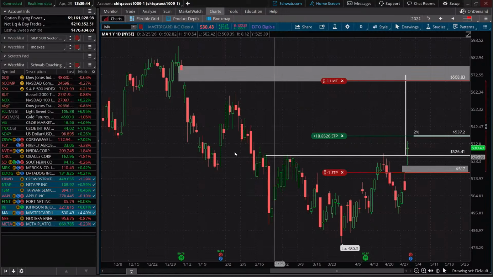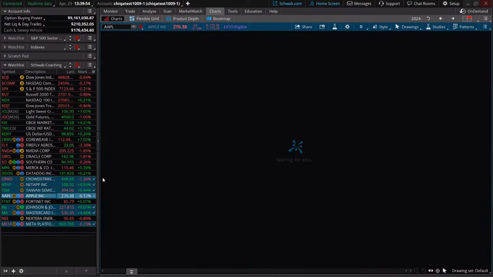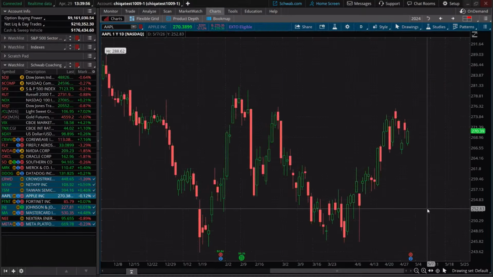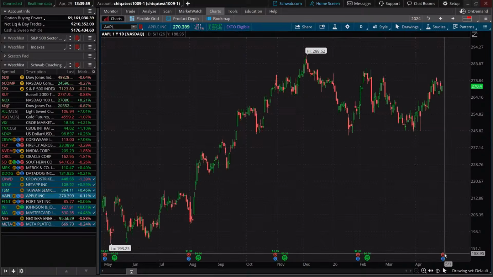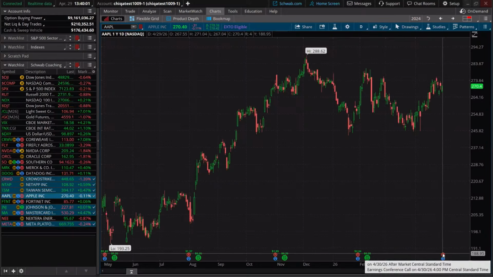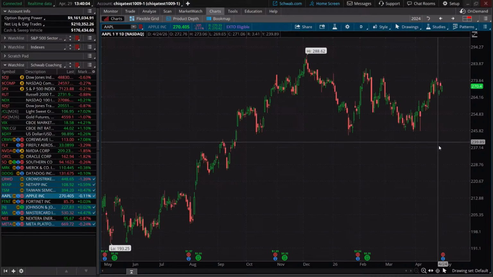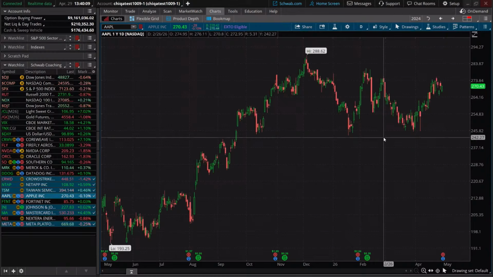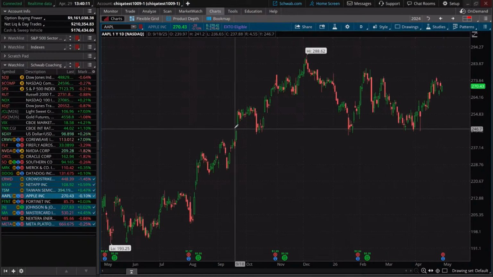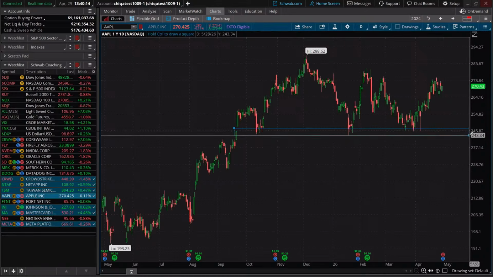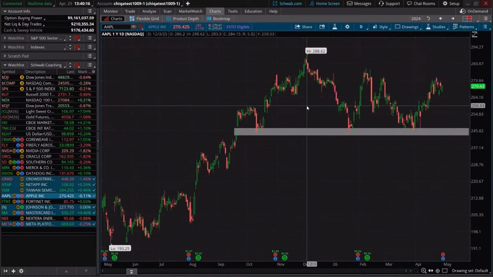Okay, let's take a look at some other possible patterns that are forming and some that you may want to keep your eyes on. Apple is one of those that is going into earnings tomorrow. What is it? Tomorrow after the close? Yes, tomorrow after the close. And this is the beauty of looking at charts on multiple time frames, because from a long-term perspective, what you've seen with Apple is it's held in this level of support quite a bit here, but it's making lower highs.